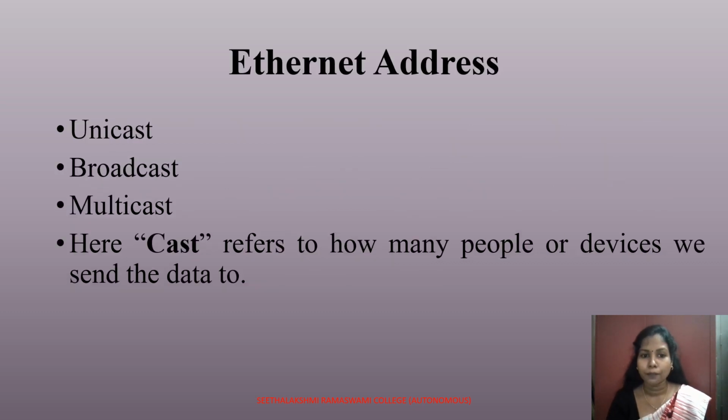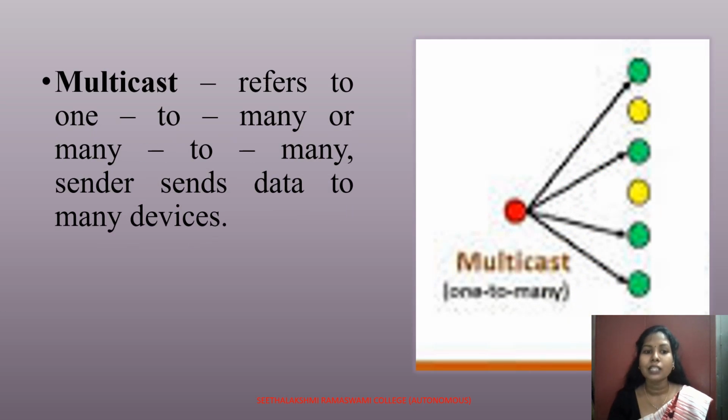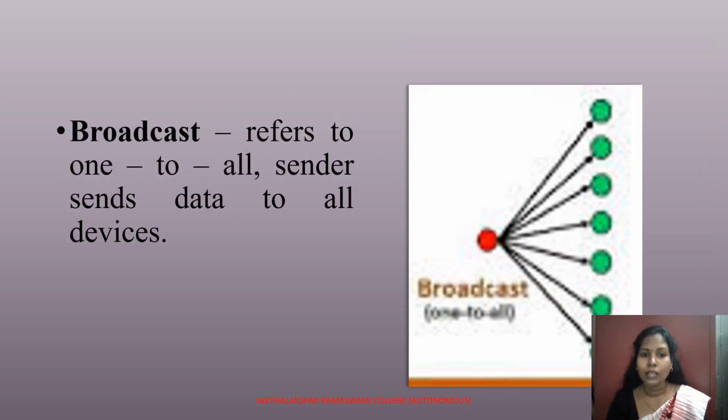Now moving on to the Ethernet address. It can be unicast, broadcast, or multicast. Here the cast refers to how many people or devices we send the data to. Coming to unicast, it refers to one-to-one, where the sender sends the data to only one device. Multicast refers to one-to-many or many-to-many, where the sender sends the data to many devices. Broadcast refers to one-to-all, in which the sender sends the data to all devices.